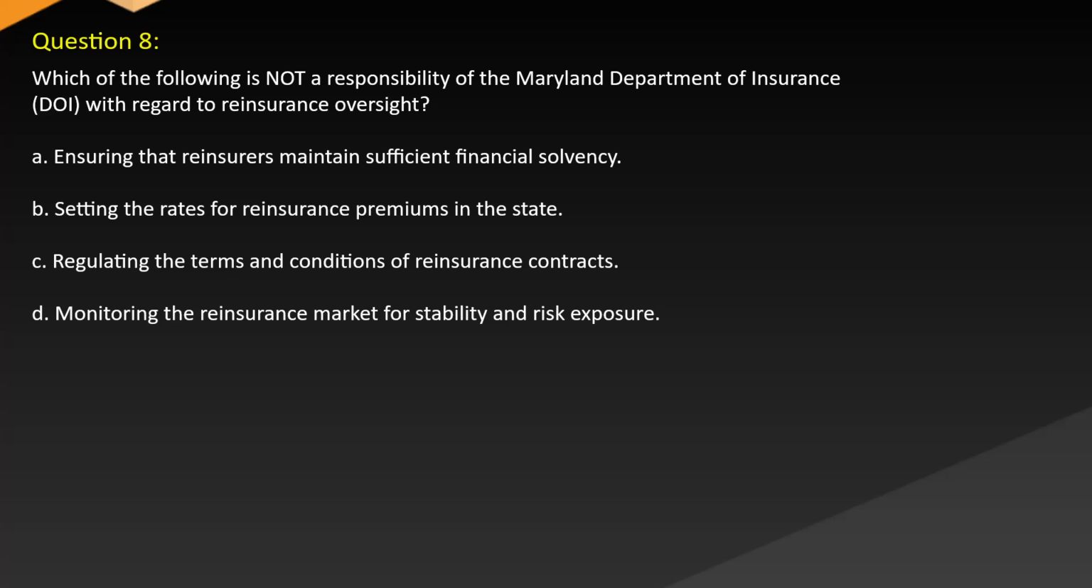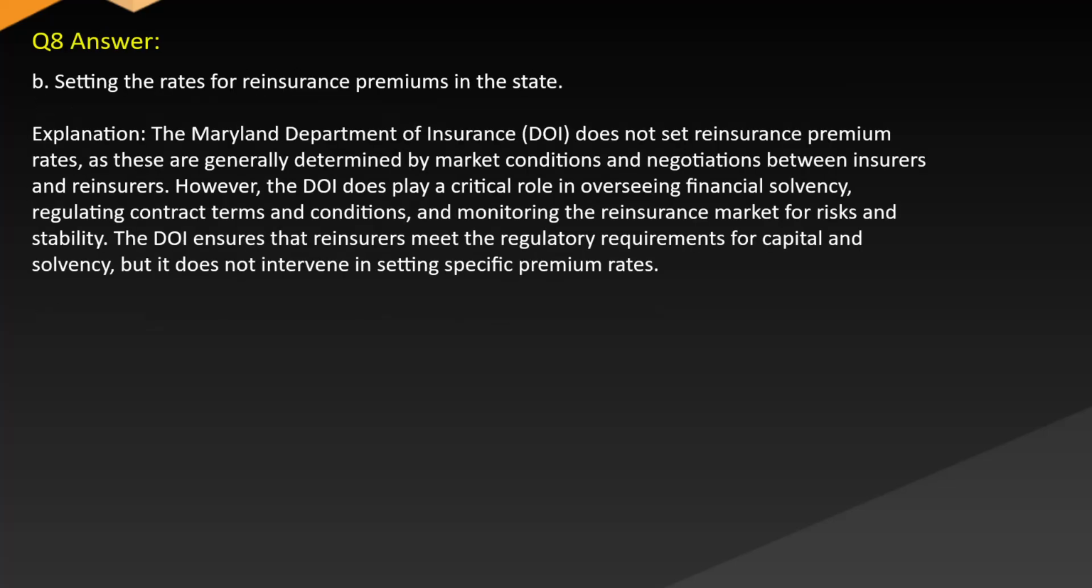regard to reinsurance oversight? A. Ensuring that reinsurers maintain sufficient financial solvency. B. Setting the rates for reinsurance premiums in the state. C. Regulating the terms and conditions of reinsurance contracts. D. Monitoring the reinsurance market for stability and risk exposure. Answer B. Setting the rates for reinsurance premiums in the state.